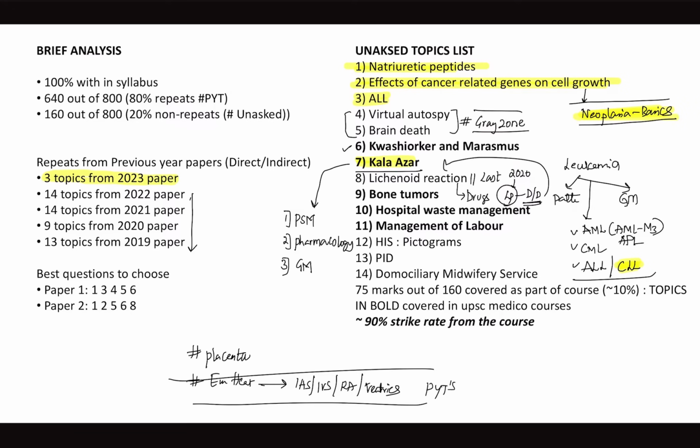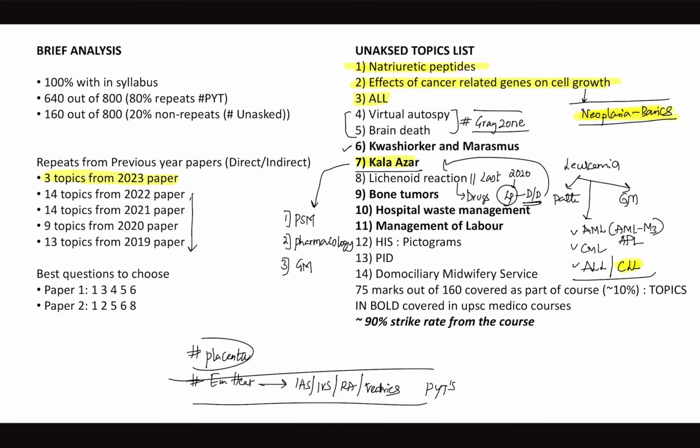So that is PYT. But on top of that, what is the next possible question that can come? The next possibility can only be predicted if you follow a predictive test series. That's what we are trying to do. Every year we change questions as per the demand, and every year we try to predict. In comparison, the UPSC Medical test series is on a tougher level, for the reason that I personally feel you should be ready with all these predictive questions, right?